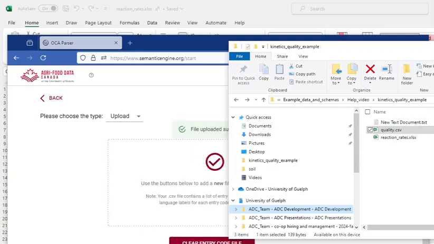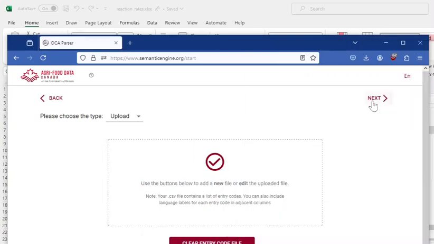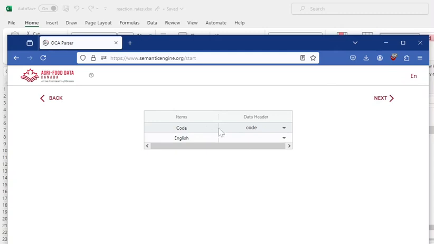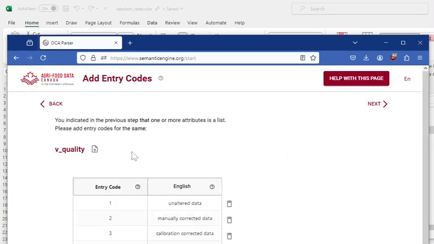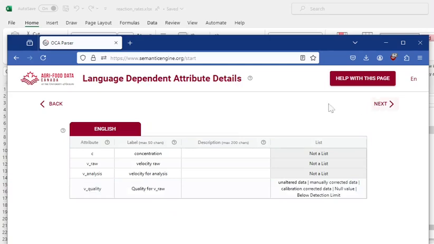I'm going to drag and drop that into here. This is what that little table looks like. The code, and then the English, the second column, which I had called English description. And now we have our quality codes, which are now part of our data schema and help us understand the data.